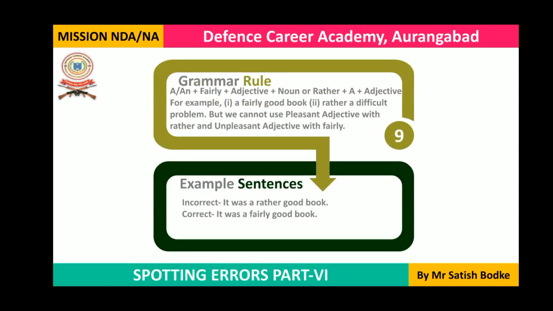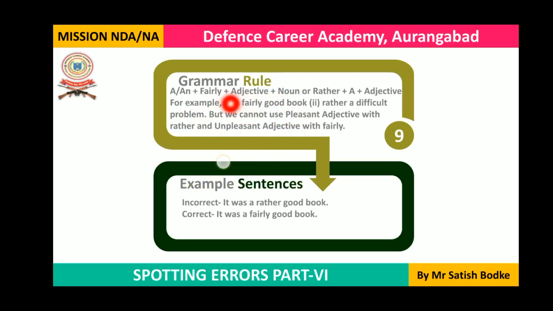Now let's go to rule number 9. Here we'll talk about some adjectives and how they are used in various combinations. A plus fairly plus adjective plus noun, or rather plus a plus adjective. For example, these are the structures. A fairly good book.